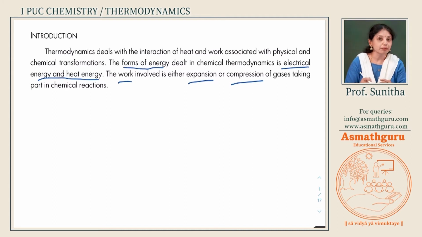Work is nothing but the transfer of mass from one place to another place. That is how we are discussing and defining work in chemistry. And what is heat here? Heat is the transfer of energy from one hotter body to a cooler body. What is work? The transfer of mass from one place to another place. So what did you understand? Both heat and work are explained due to the transfer.